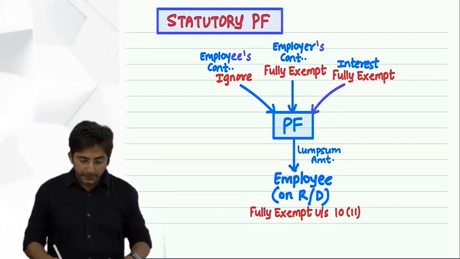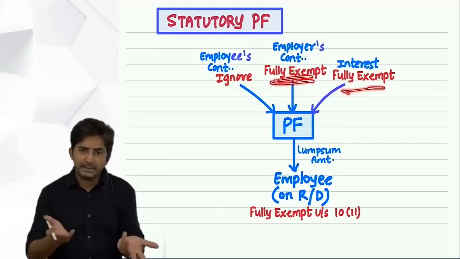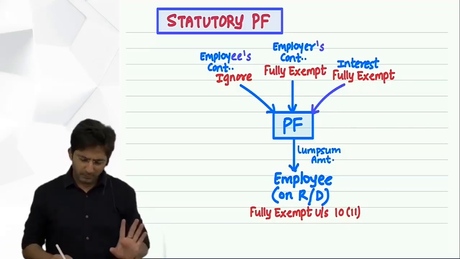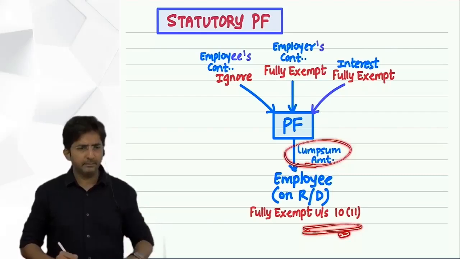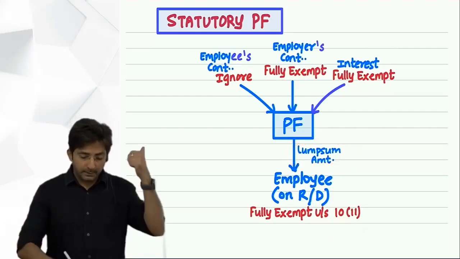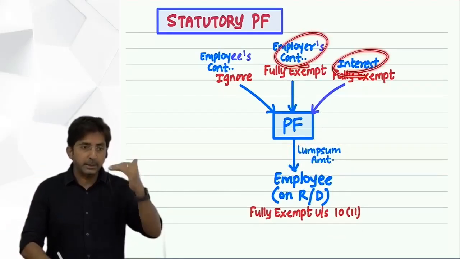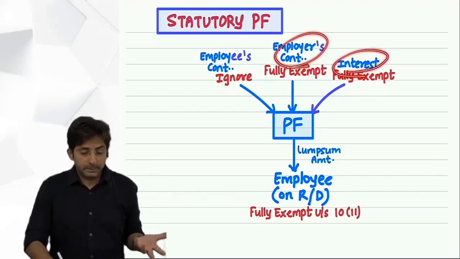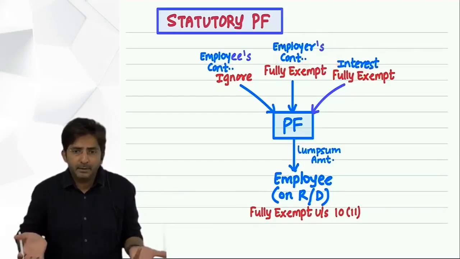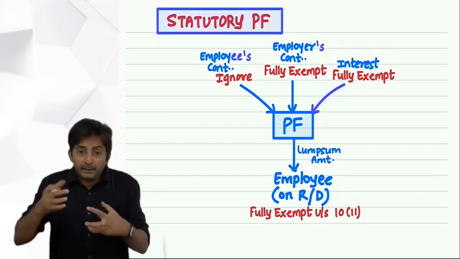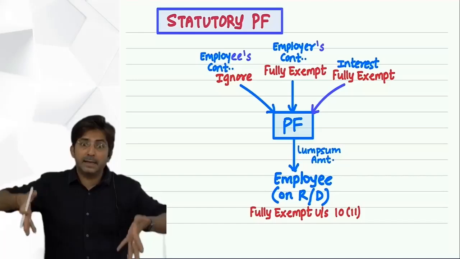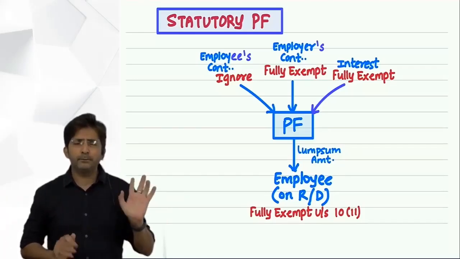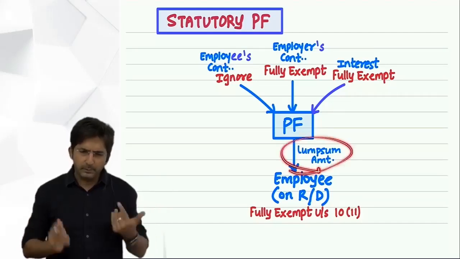So technically speaking, if you say, sir, what should be the section of this? You can say 10(11) only. But I would prefer not to write 10(11) everywhere. For lump sum amount, we will write 10(11). And if during the service, the employer is contributing, or interest is being deposited in your account, just write exempt. But still, if someone says, no, sir, some section has to be there, you can say 10(11). But actually, I don't want you to get confused in multiple items under 10(11). You will get confused, so let's make a system. For PPF, we will say 10(11), and for lump sum amount, we will say 10(11).